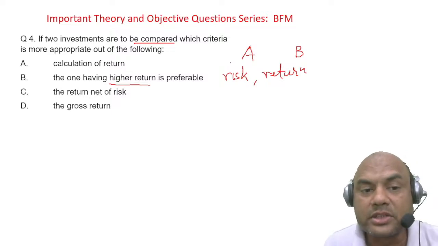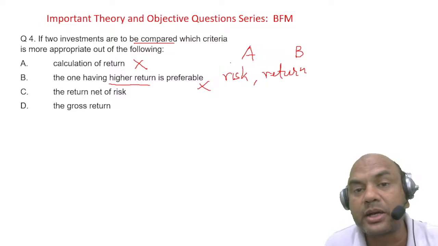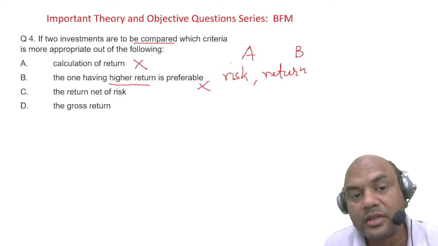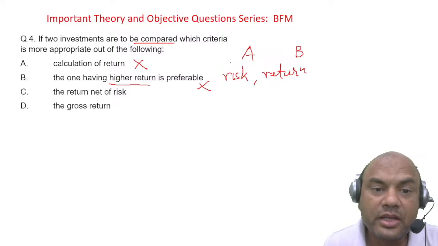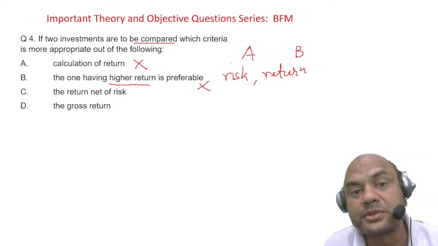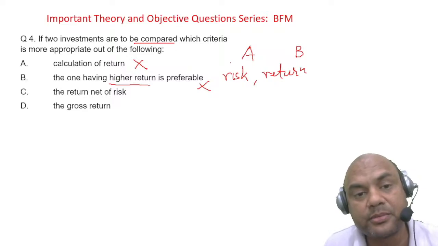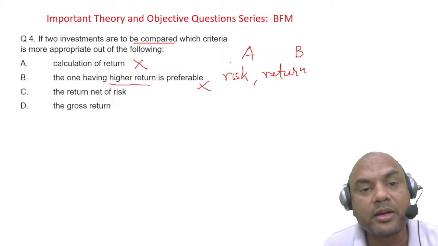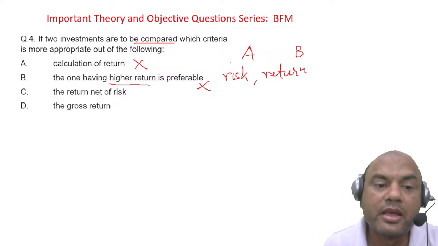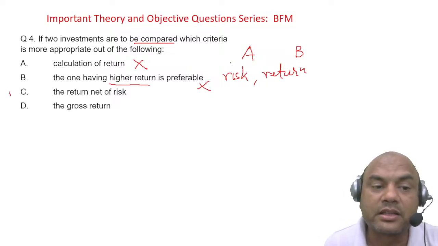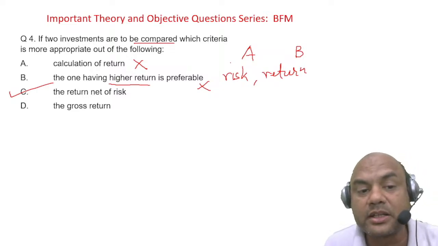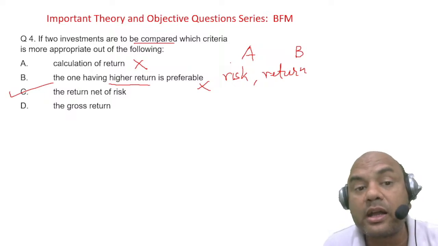So the correct answer over here would be not returns only. If some project is giving me high returns but is highly risky, then it's of no use to me. Invest in those stocks, Z group stocks. Sometimes they go 500% up, sometimes they go 500% down. So these are of no use. Return net of risk, that is the right answer. It compares risk also, which is having the lower risk, and returns also. Moderate returns we call it. Lower risk can't have the highest returns.